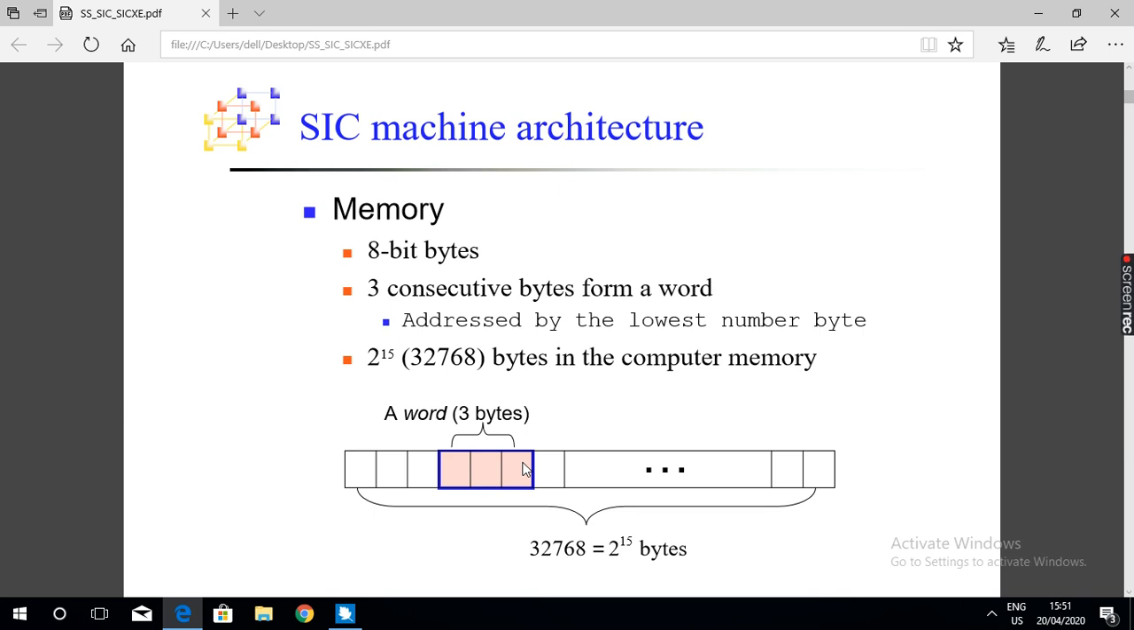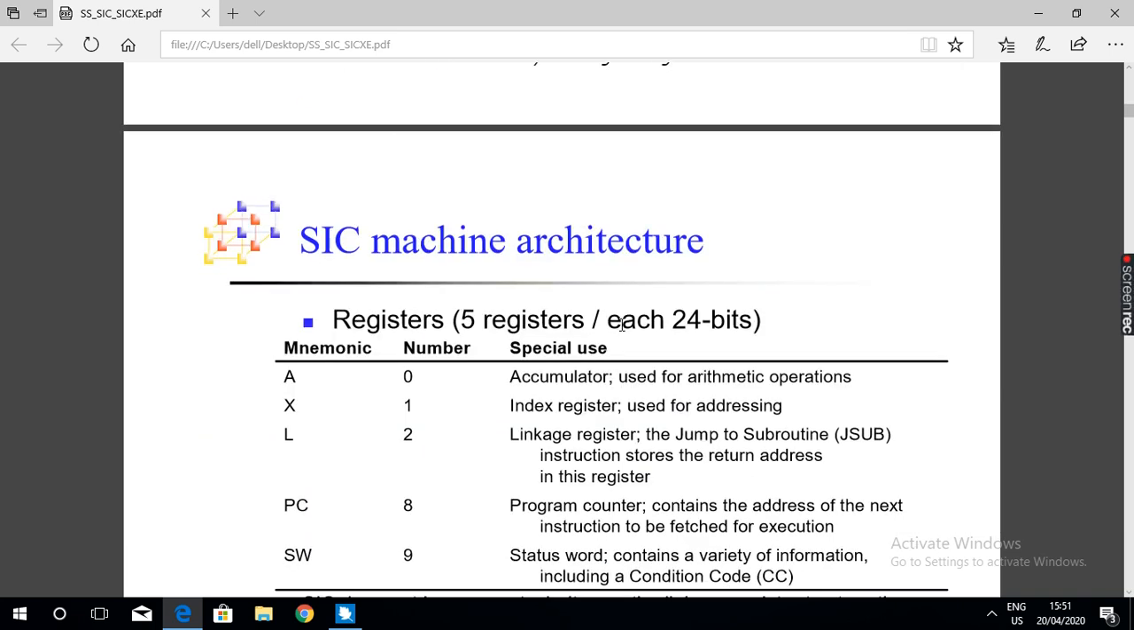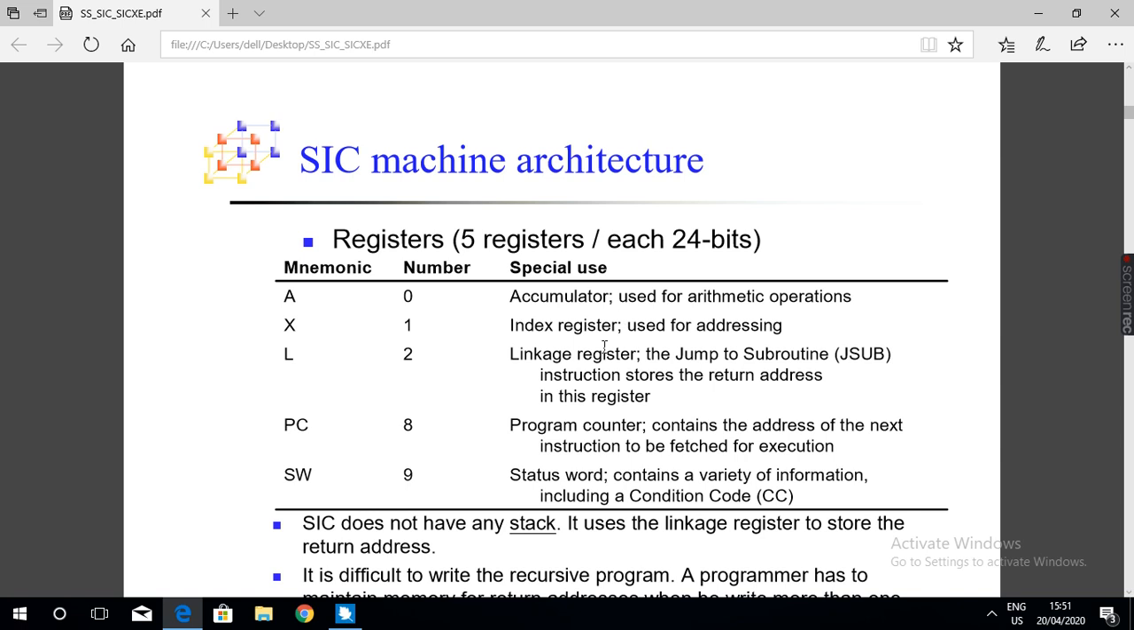So this is about the memory. What about the registers? The second component is registers. SIC, the simplified instructional computer, contains 5 registers, each of 24 bits. This is very, very important.